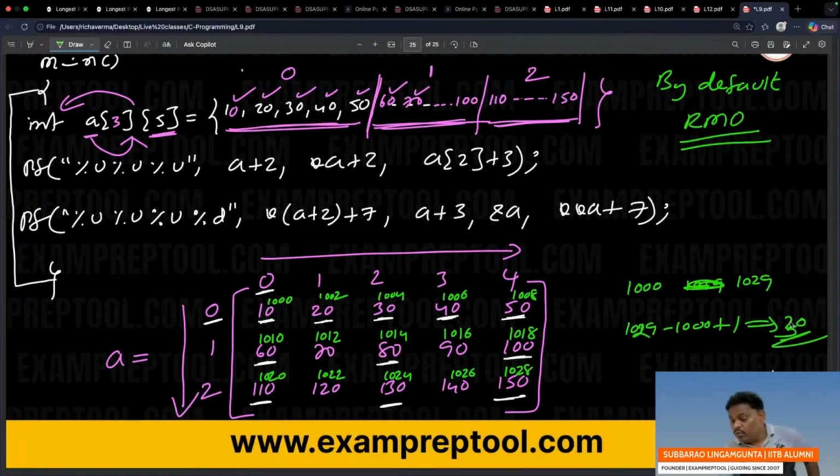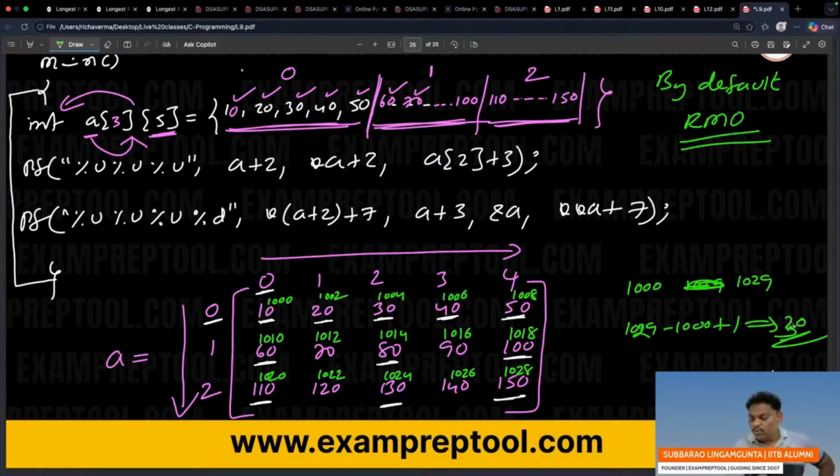To you it may look like a matrix, but see the addresses. All addresses are continuous: 1000, 1002, 1004, 1006. Remember, the diagram is only for the user. For your convenience, I have written the diagram. If you observe clearly, inside a computer this will store in continuous memory locations. That's the reason it became an array. Array means continuous memory location. If you want, you can check, 1000 to 1029, continuous memory.